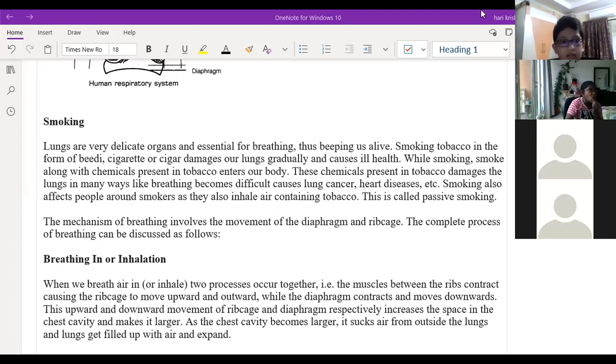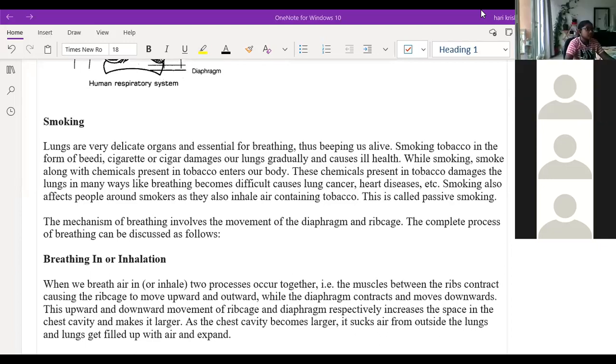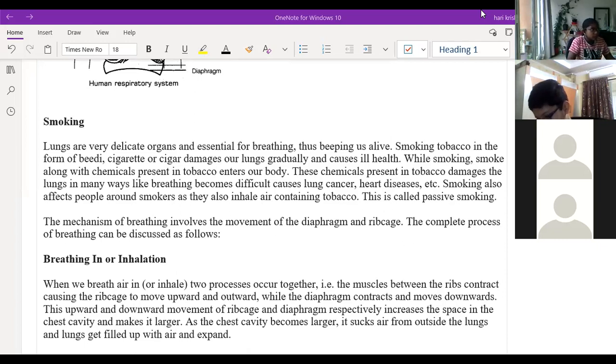So when you take smoke, it will contain carcinogenic compounds, the compounds which will cause cancer and affect the organisms inside our body. If you smoke cigarettes, we have tobacco inside. Tobacco contains these carcinogenic compounds which will damage our lungs and cause lung cancer also. The important term is carcinogenic compounds. Carcinogenic means the compounds which will cause cancer. So tobacco contains these carcinogenic compounds.